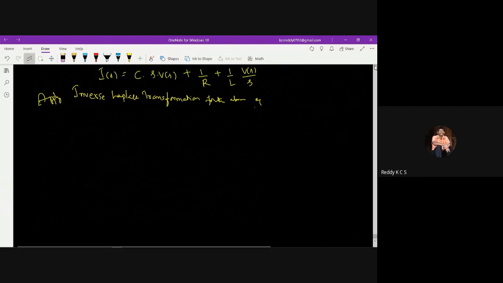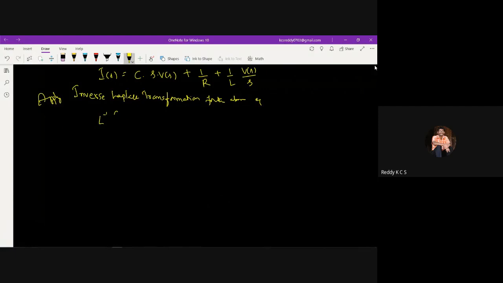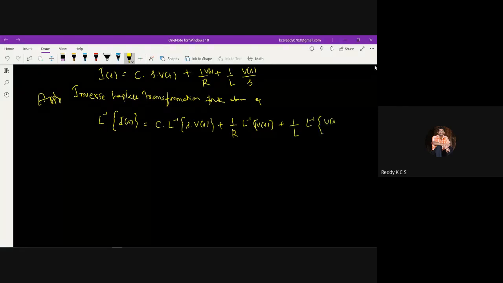So L inverse of I of s is equal to, C is a constant, so I can take it outside, L inverse of s into V of s, plus 1 by R. There is nothing else in this term, so V of s is multiplied here, L inverse of V of s. Then plus 1 by L is a constant, then I apply the L inverse of V of s by s.